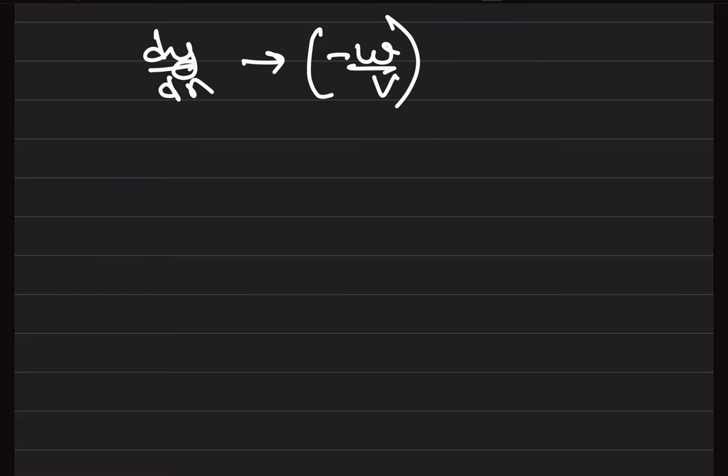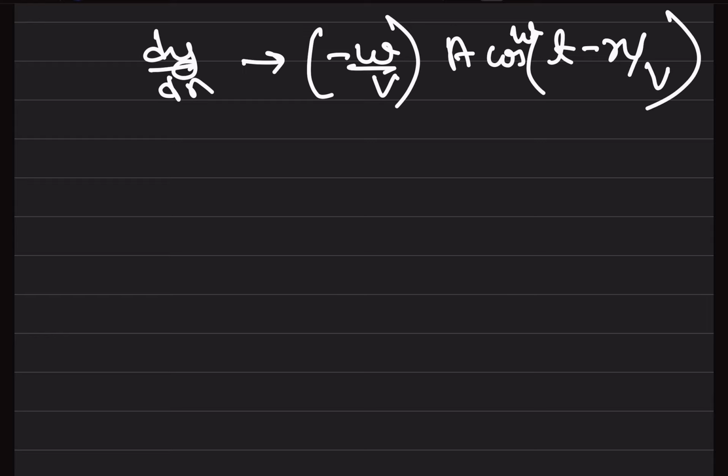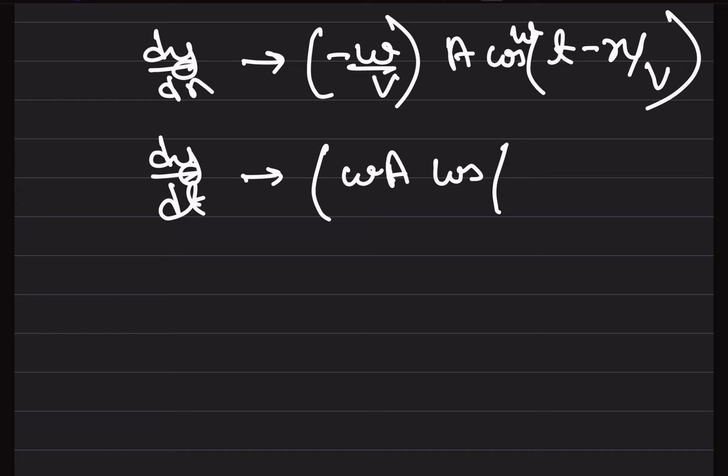From dy by dx we got minus omega by v into a cos of omega t minus x by v, and from dy by dt we got omega into a into cos of omega t minus x by v.